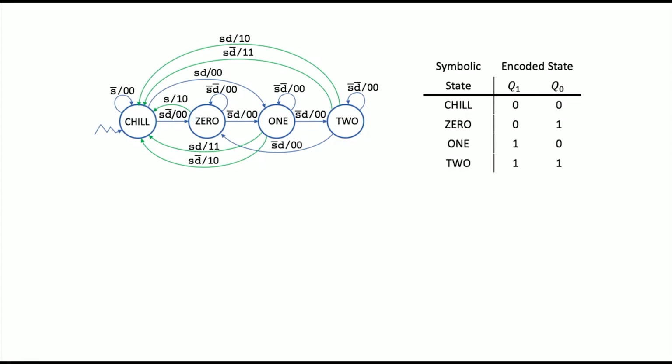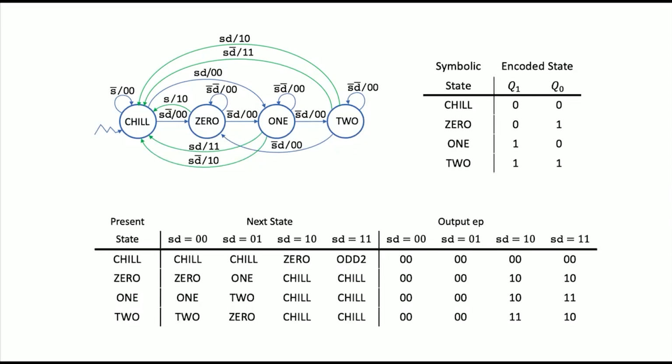again, we have 4 states. That's convenient because then I can use only 2 bits. And now I have a much wider table because there are 4 different possible input values. I have 2 physical inputs, S and D, and together they can take on 4 different values. So I need 4 different columns. And same for the output. Okay, now a lot of these are zeros. As long as I'm in between a message, I don't care. My outputs, I mean, I do care, but my output's going to be 0.